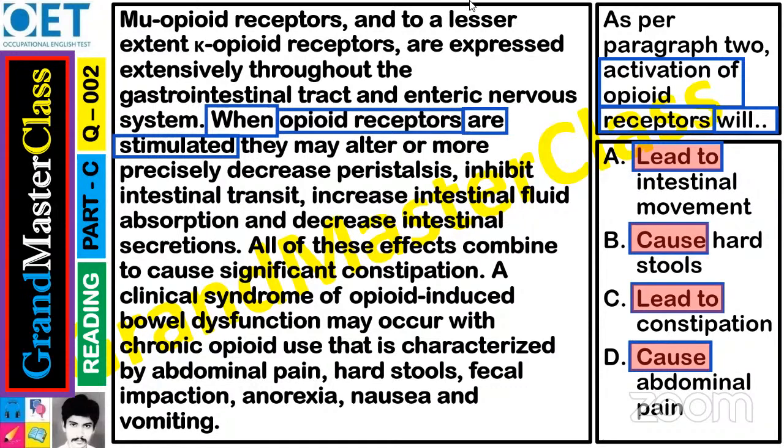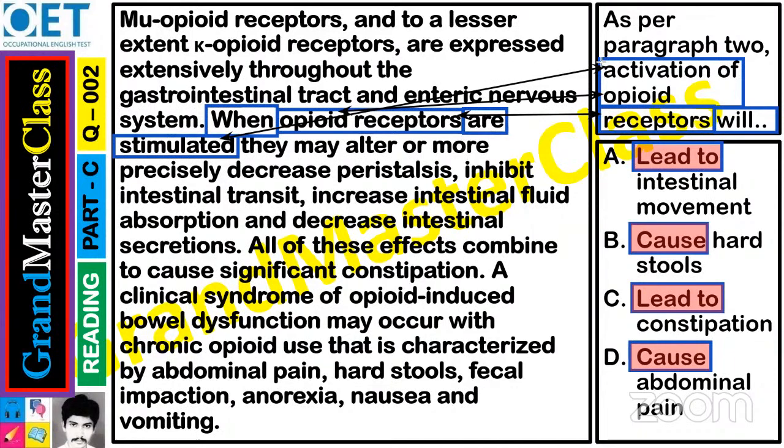So now let us see these words. Check these words properly. Opioid receptors. Opioid, this is the word. Receptors, this is the word. Okay, 2 words we got. Next one, stimulated means activated. Remember that. So now let us see the words together.